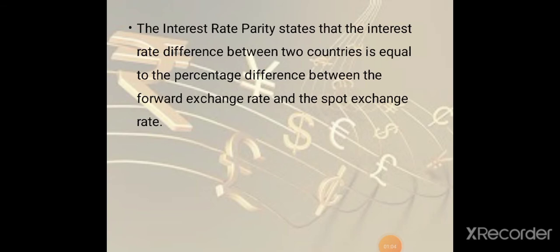The interest rate parity states that the interest rate difference between two countries is equal to the percentage difference between the forward exchange rate and the spot exchange rate. Forward exchange rate means the exchange rate between two countries in future, also known as expected spot rate. Spot rate is the exchange rate between two countries at the present time in the forex market.